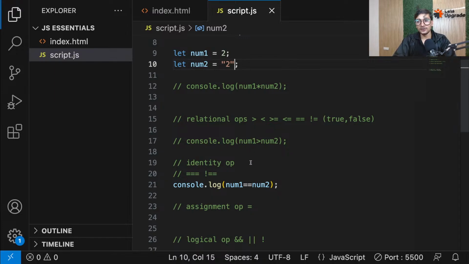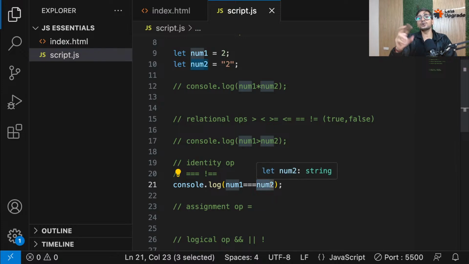So internally, for double equal to, JavaScript converts the string into a number. Type coercion again. But I don't want this. I don't want to compare a string and a number. Only if both are numbers, then you should compare. So how am I going to force it? For that, you have something called triple equal to, which checks whether the two things you're comparing are of the same type.